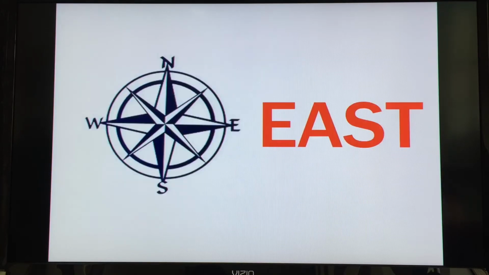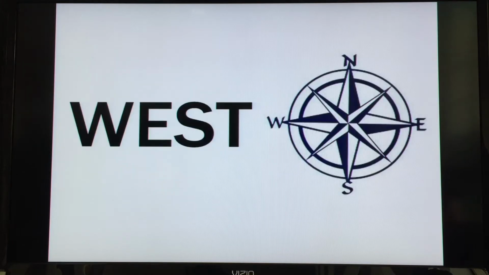Good. Then over here we have east. Go ahead and say it, east. Good. And opposite east is west. That's W, west. Go ahead and say it. West. Good. So we have north, south, east, west. Those are the points of the compass. And we have left and right. If you know those directions, you can find your destination.